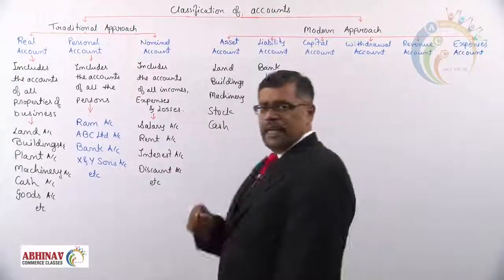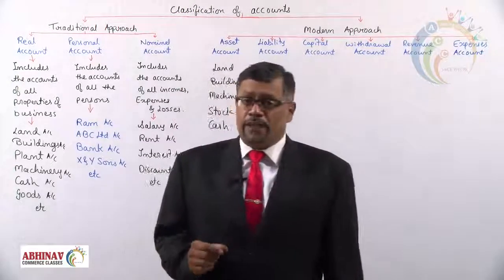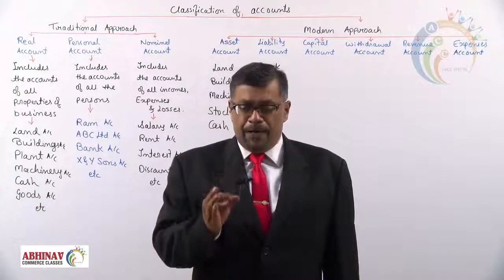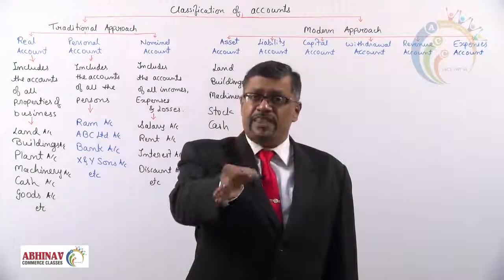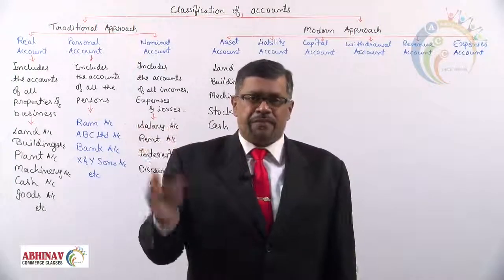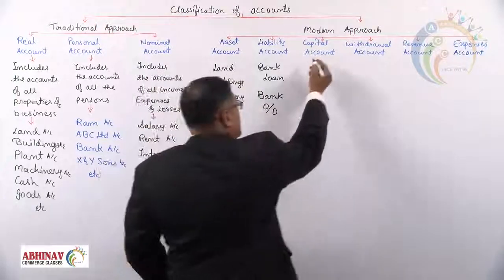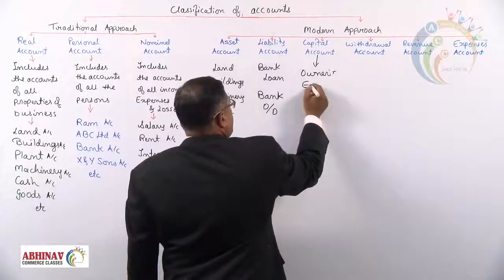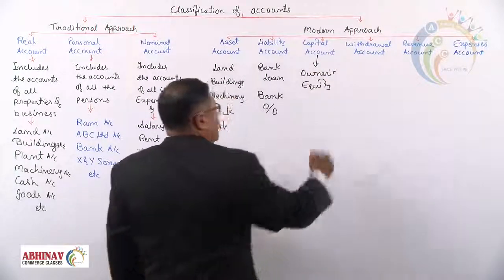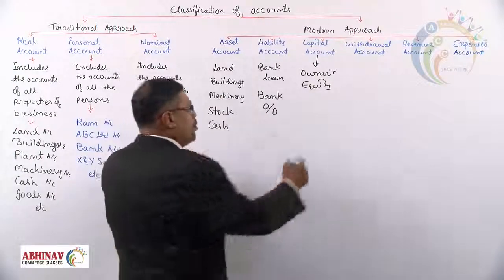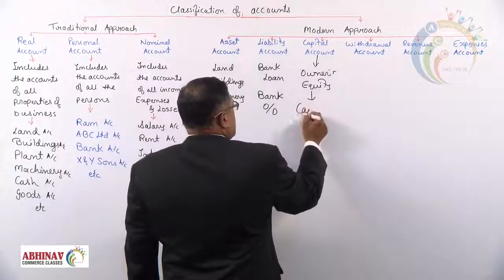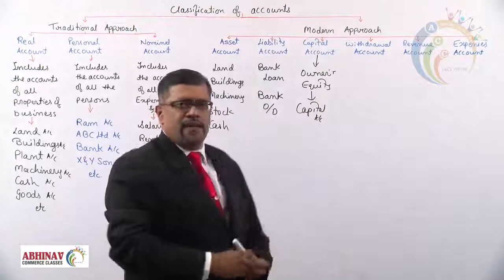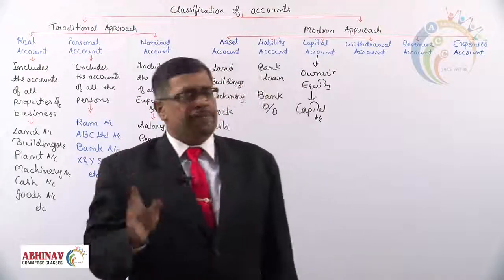Capital account. Capital is nothing but the owner's account, what we also call owner's equity. So, capital account deals with the amount invested by the owner in the business. And the account that we open here is also called, I repeat, owner's equity or equity account. The only account to be opened here is the capital account, which shows the dealings of the proprietor in the business.